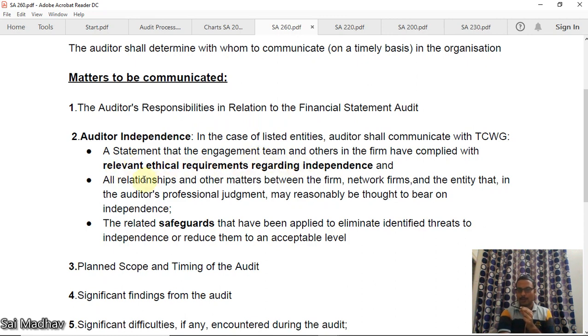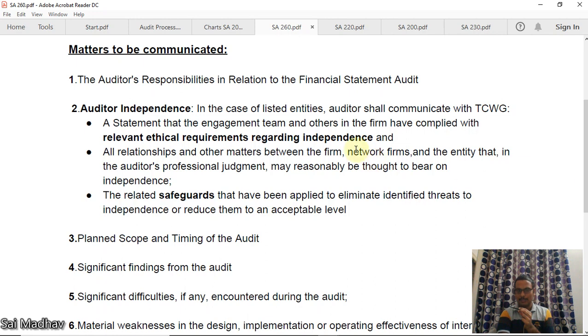Second one, auditor's independence. The relevant ethical requirements of the engagement team regarding independence. Okay. All relationships and other matters between the firm, network firms, and the entity that, in the auditor's professional judgment, may reasonably be thought to bear on independence. All the factors affecting independence and the related safeguards that have been placed to eliminate the identified threats. Okay, all the safeguards that are placed to eliminate the threats. All these are important for independence only.